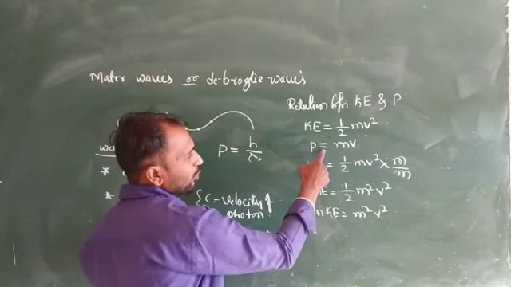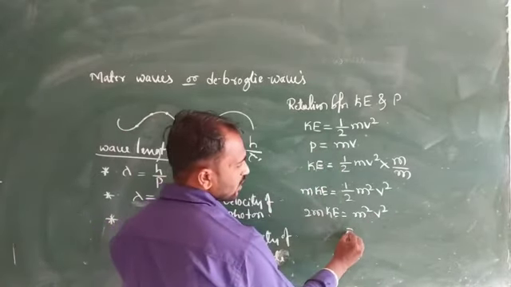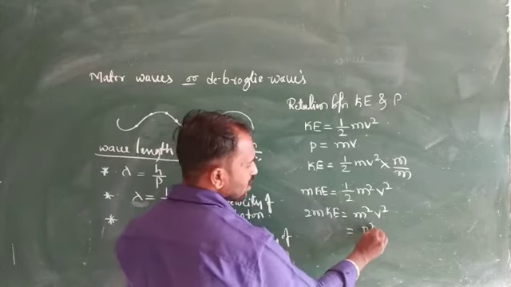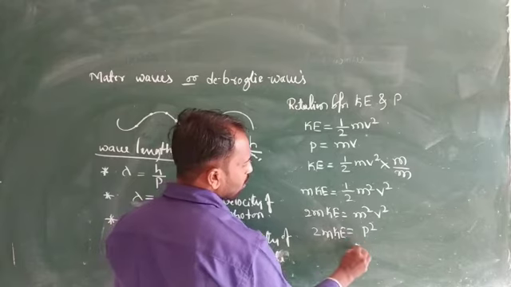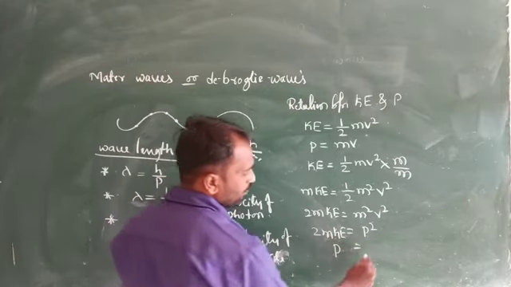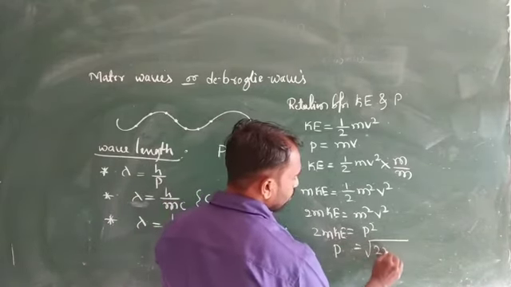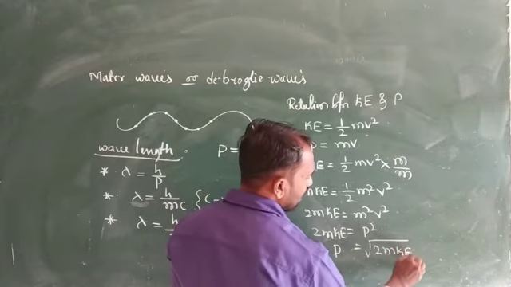You already know that momentum is equal to mv. So m square v square means p square is equal to 2m into kinetic energy. It means p is equal to the whole root of 2m into kinetic energy.